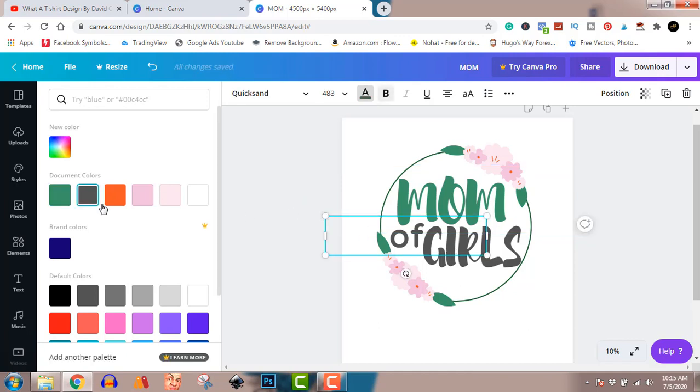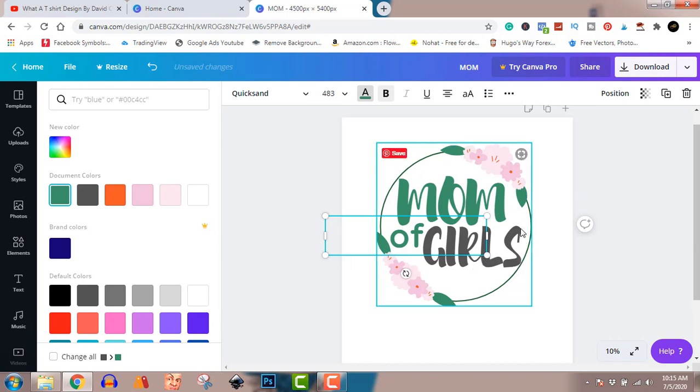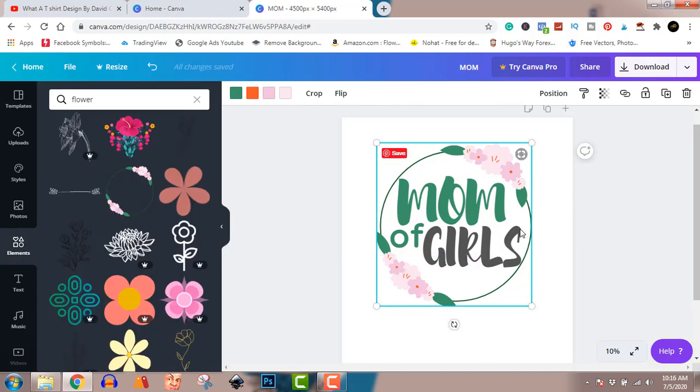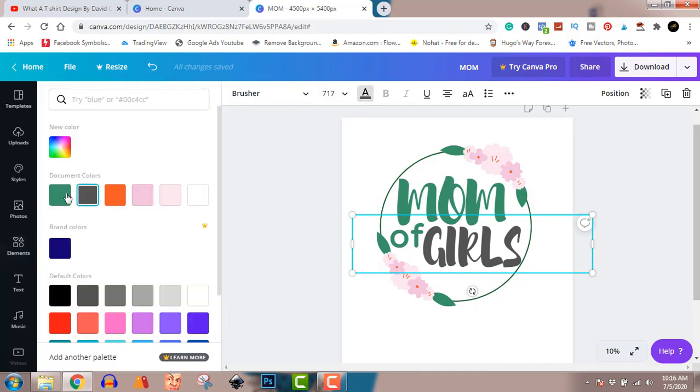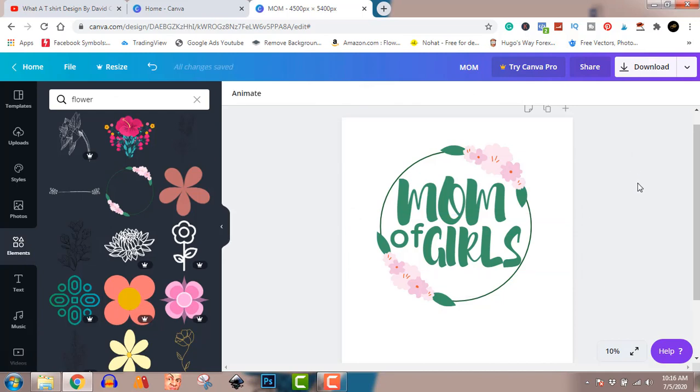So I'll just change this to green, and we'll just make that fancy. As you can see, it says moms of girls. Let me know if you love this design, because I do love it passionately. As you can see, it didn't take us much time to create this design.